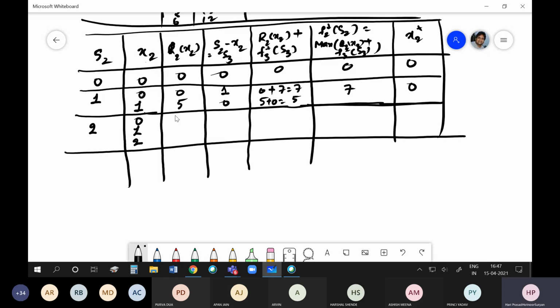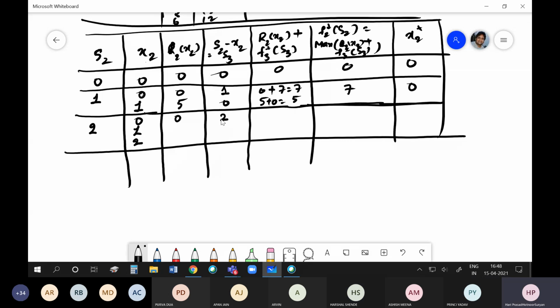If I give 0, there is no benefit. So what will be S3 now? I have 2 units and I am not giving anything to X2, so 2 units will be available for X3.